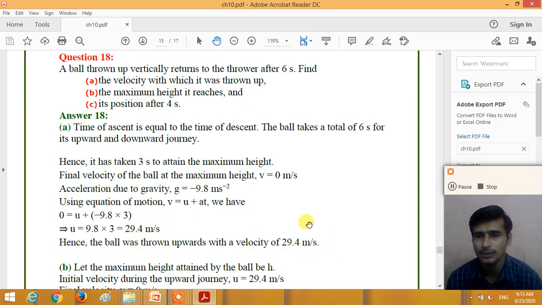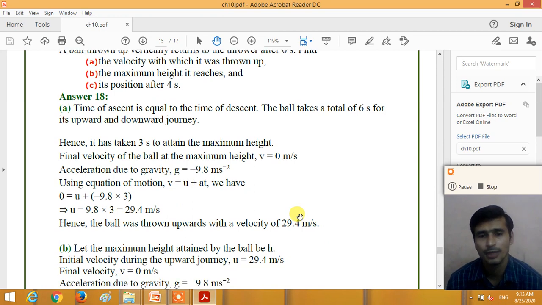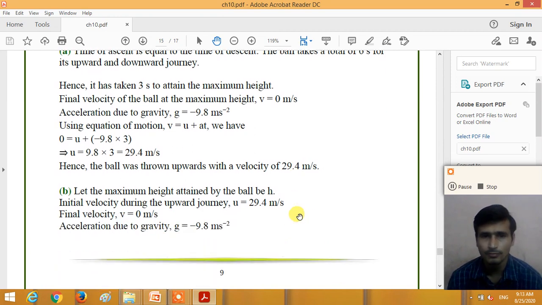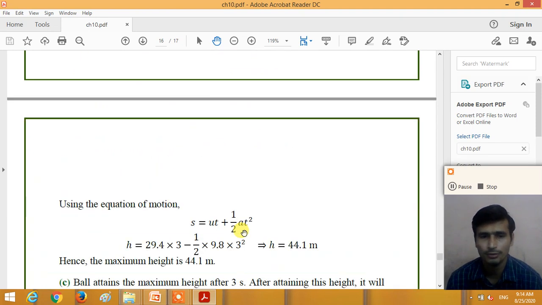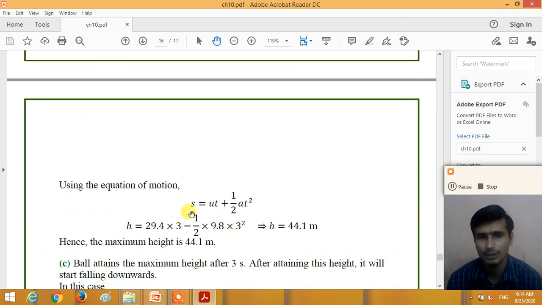29.4 meter per second. Now, what maximum height is achieved by the ball, right? For that, we take u is equal to 29.4 meter per second, final velocity v is equal to 0, and g is equal to minus 9.8 meter per second square. So according to the second equation of motion, s is equal to ut plus 1 by 2 at square.